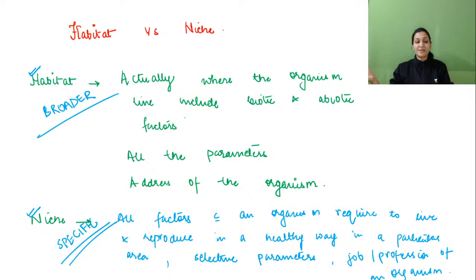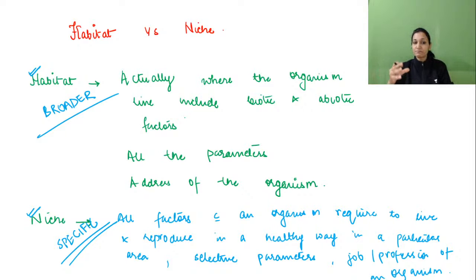Now, there is always a confusion, and always a tug of war between habitat and niche. We have cleared that habitat is a broader term, where the organism lives, including biotic and abiotic factors, and niche is all the factors which an organism requires to live or reproduce. And I've given a very simple concept for habitat and niche.